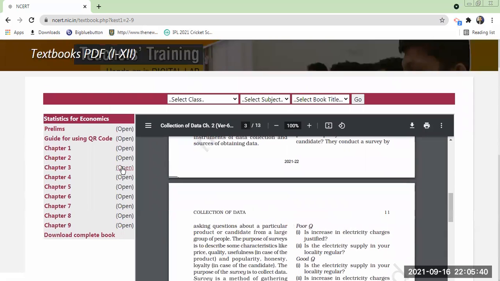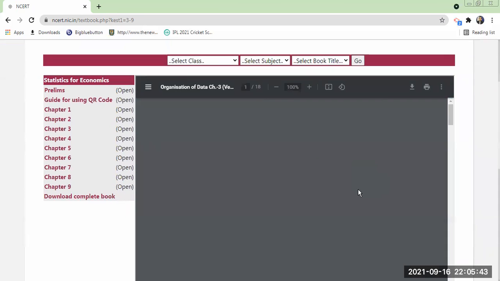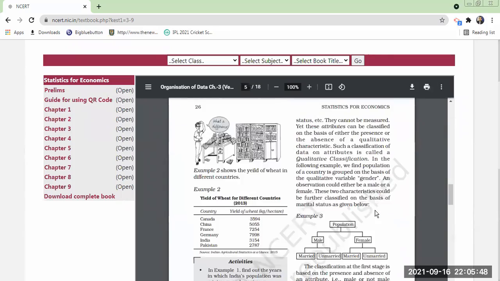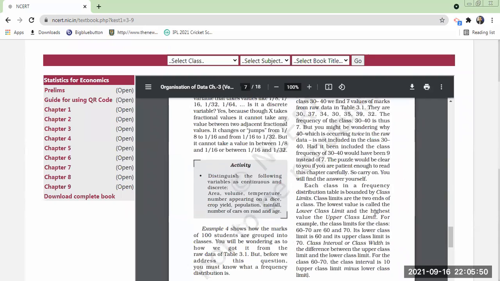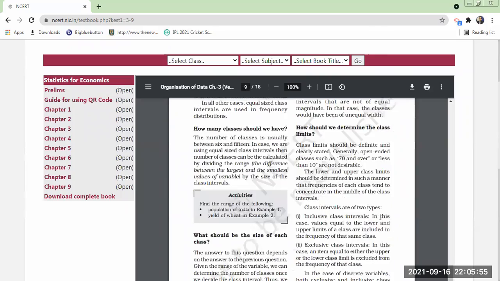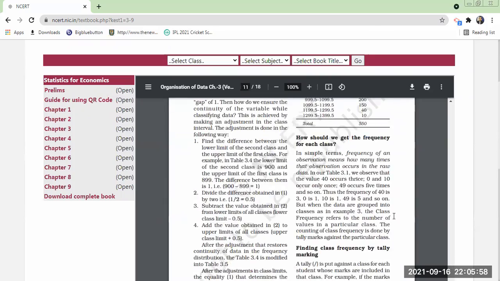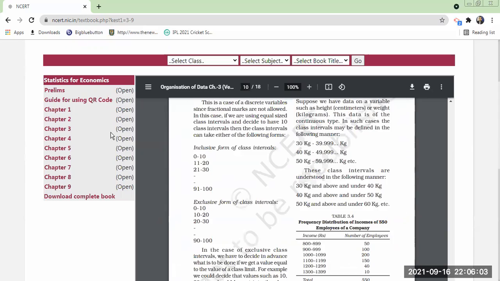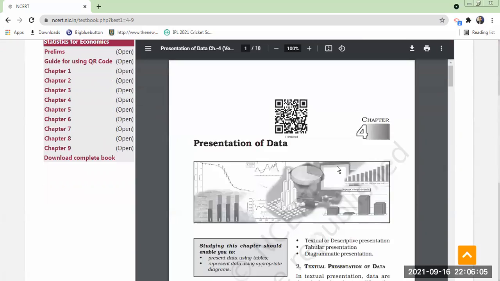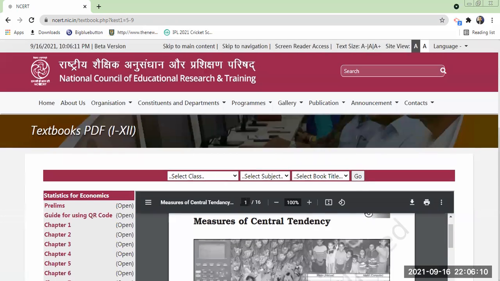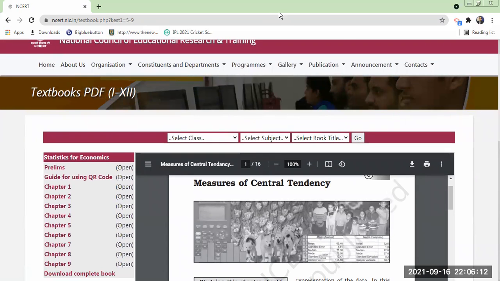What is the third unit? Organization of data, sir. Very good. Classification. Very nice. So bar diagrams, line diagrams. You are in the 4th chapter, no? Yes, sir. Okay, we can do. Don't worry, no issue. The 4th chapter is presentation of data. The 5th one is measures of central tendency. We can cover up the syllabus.